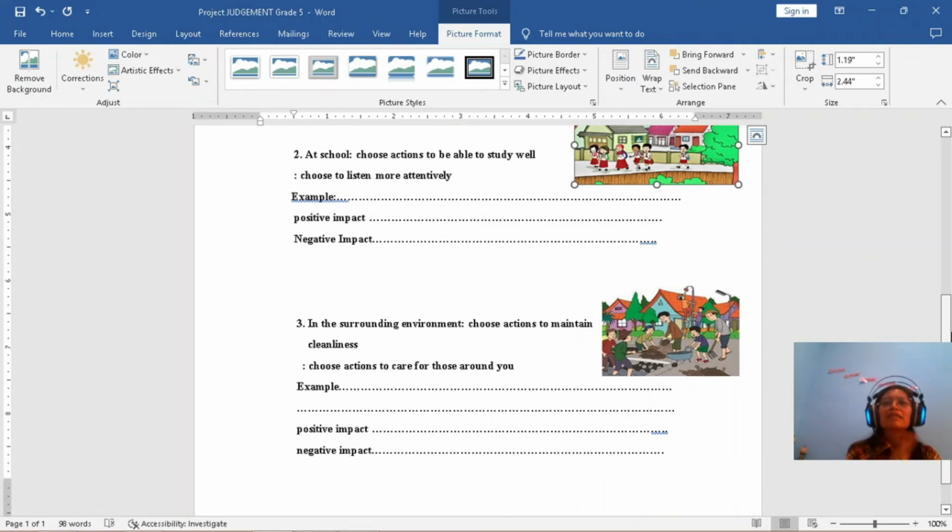Then you make number 3, in the surrounding environment. What do you do? Choose actions to maintain cleanliness. You cooperate with others and help your neighbor. Positive impact: your environment is clean. Negative impact: if you don't help, nobody likes you, right?